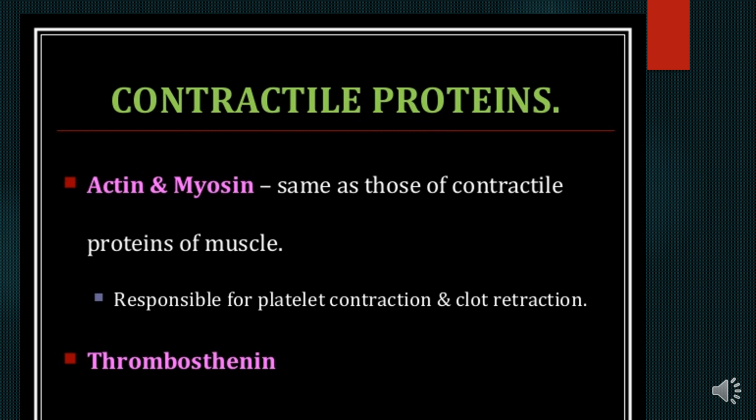The contractile proteins are important, actin and myosin, same as the contractile proteins of muscles. But actin and myosin are responsible for platelet contraction and clot retraction, which is a very important step after the formation of the clot, because the clot has to retract. Then thrombosthenin is another contractile protein which is present in the platelets.